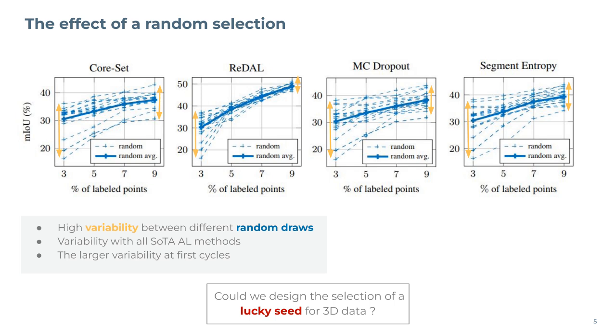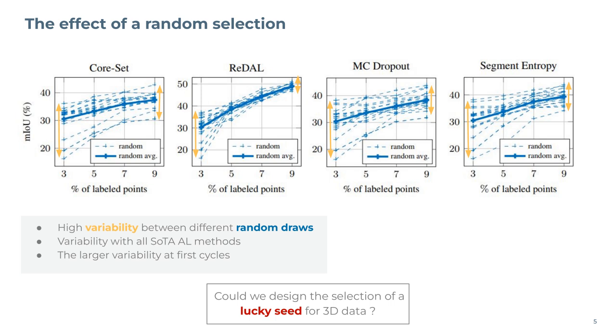First, there is a high variability between different random draws. Second, we see that the variability is even larger at first active learning cycles. Third, if we are unlucky and draw a bad seed, we could achieve really bad performance. Even if we are not that unlucky, then most of the time we will get the average, and we see that the average is suboptimal. We could do better. And finally, we see that the performance ranking of active learning methods changes depending on the seed.